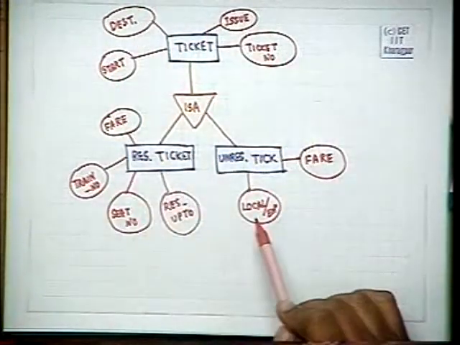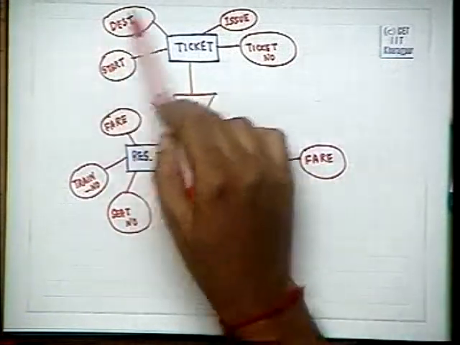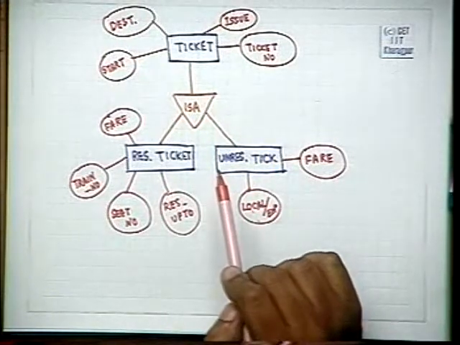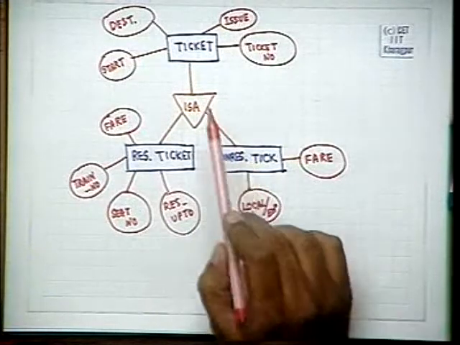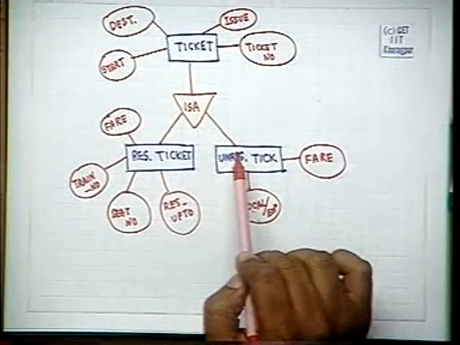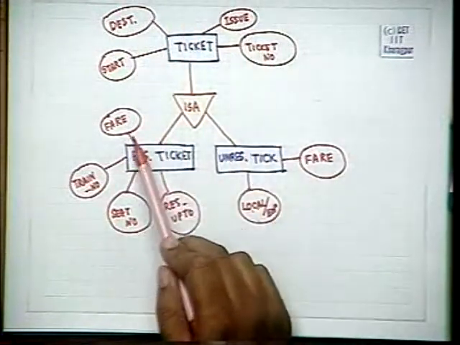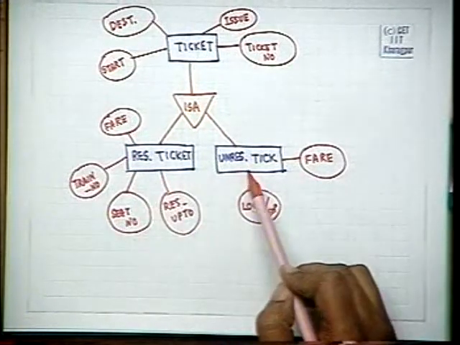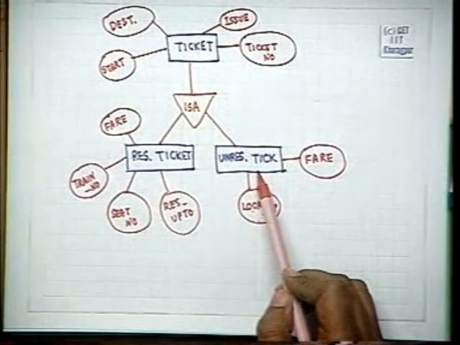The attributes of an unreserved ticket are the attributes of itself and the attributes of its generalization. This is how we model generalizations, concepts which have got subparts or sub-concepts, and this set of attributes is said to be inherited by its special case. These attributes are inherited by its special case.